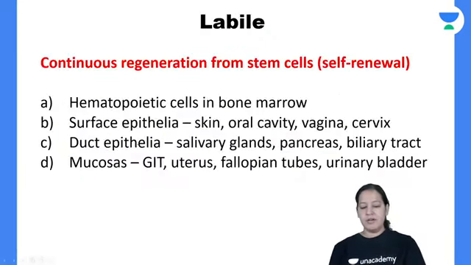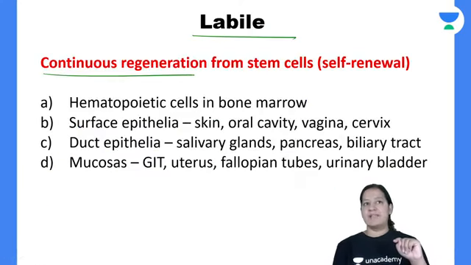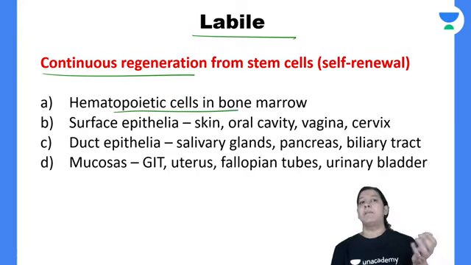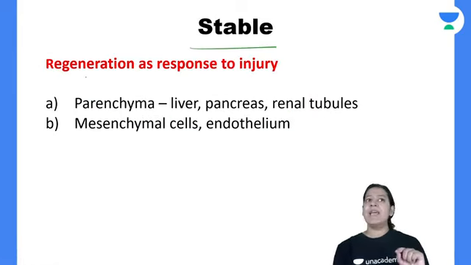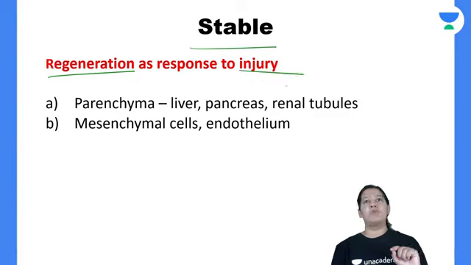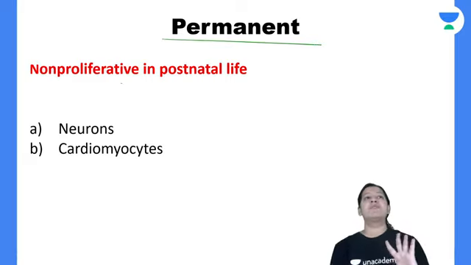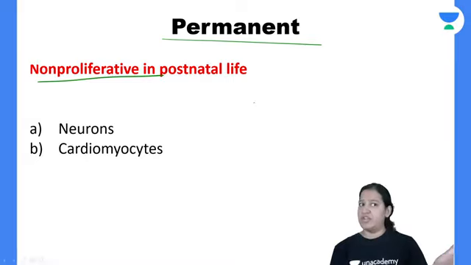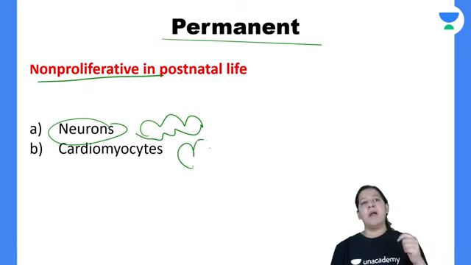You should have this basic knowledge. So labile cells are the cells which continuously divide. Examples: hematopoietic stem cells in the bone marrow, cells of the skin, oral cavity, vagina, cervix, salivary duct. Stable cells do cell division in response to injury; normally they do not divide. Examples: liver, renal cells, pancreas cells, right? And permanent cells are those cells which are terminal. They are non-proliferative. They do not divide at all, even after injury. These are neurons in the brain and cardiomyocytes in the heart.